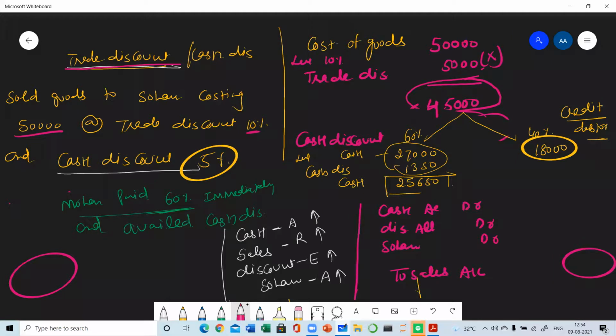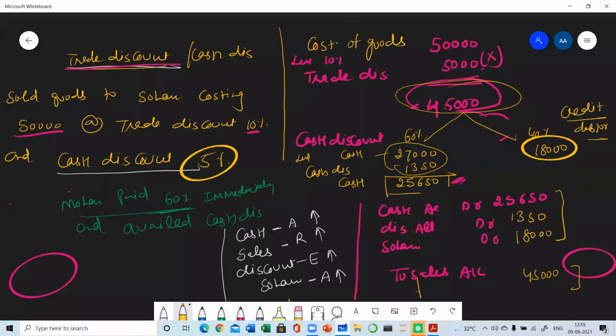Ma'am, amount of cash we have received? This one. 25,650. Yes. Then discount. 1,350. Very good. Then Sohan. 18,000. Very good. Then sales. This is the total sale. So after doing this transaction, you have to check whether debit equals credit or not. Whenever there is a compound entry, in every compound entry, you have to check whether the debit is equal to credit or not.